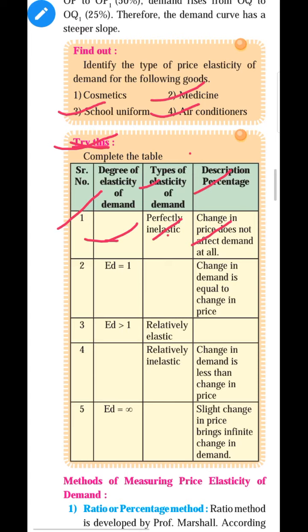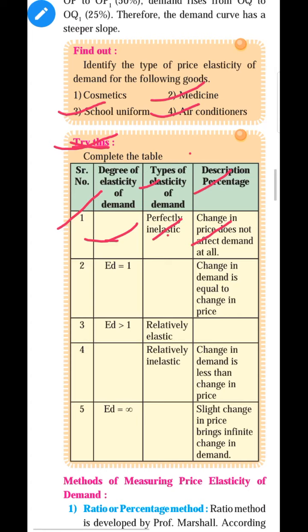Perfectly inelastic demand means a change in price does not bring any change in demand, or change in price does not affect the demand. It is called perfectly inelastic demand. And the slope of demand curve in this case is vertical.